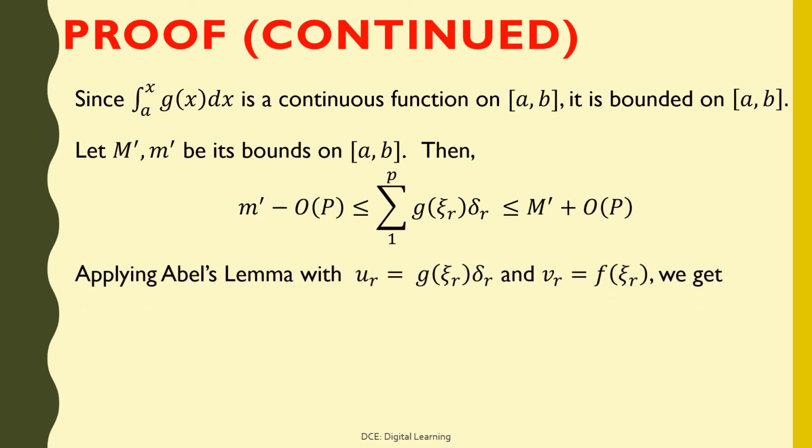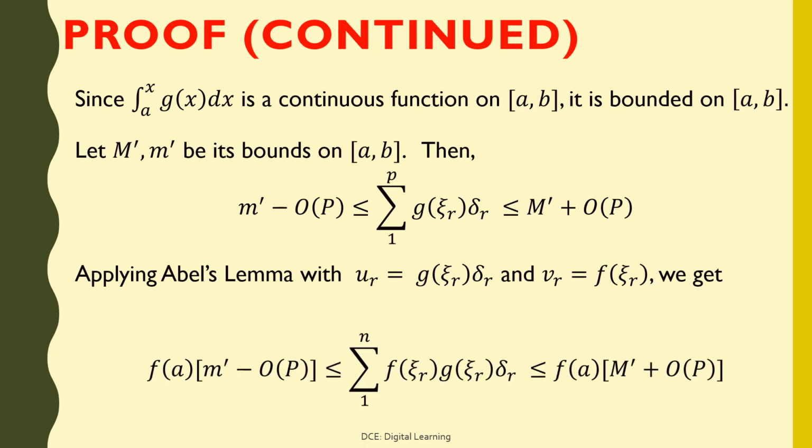Applying Abel's lemma with ur equals g of jr into delta r and vr equals f of jr, we get f of a times small m dash minus oscillatory sum is less than or equal to summation of f of jr into g of jr into delta r from 1 to n, which is less than or equal to f of a times big M dash plus oscillatory sum.